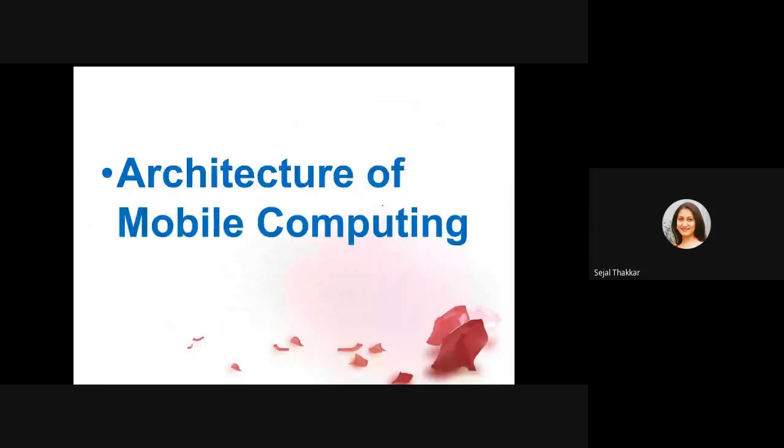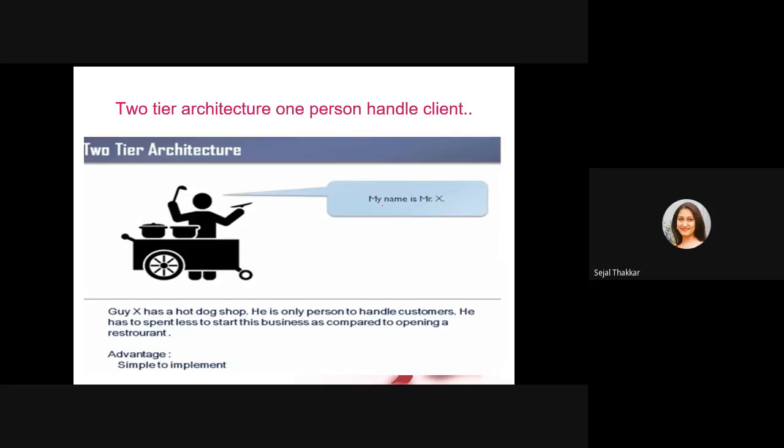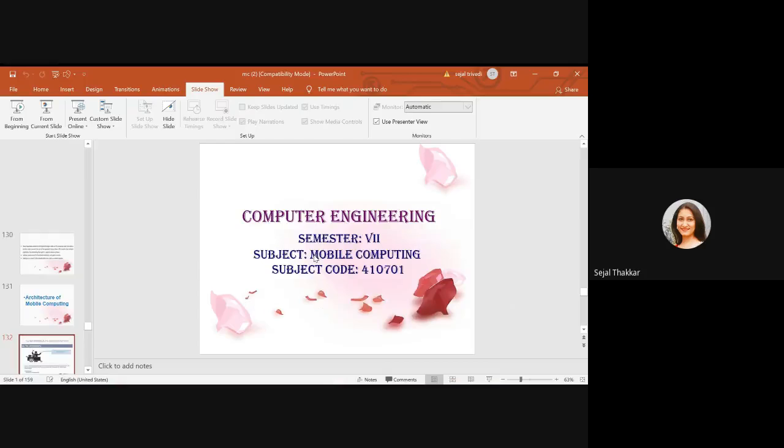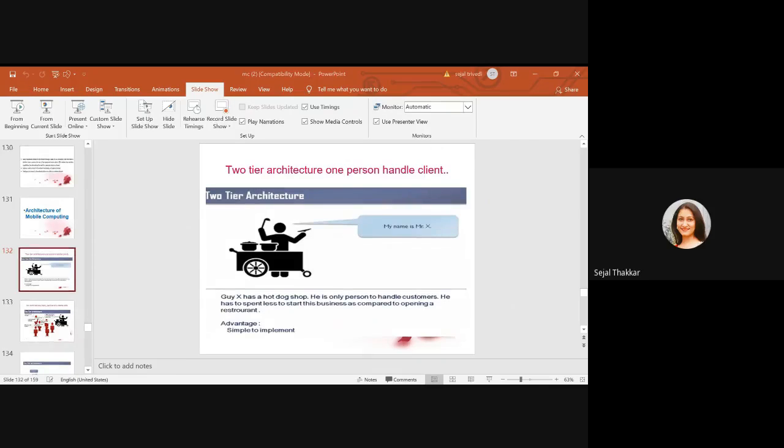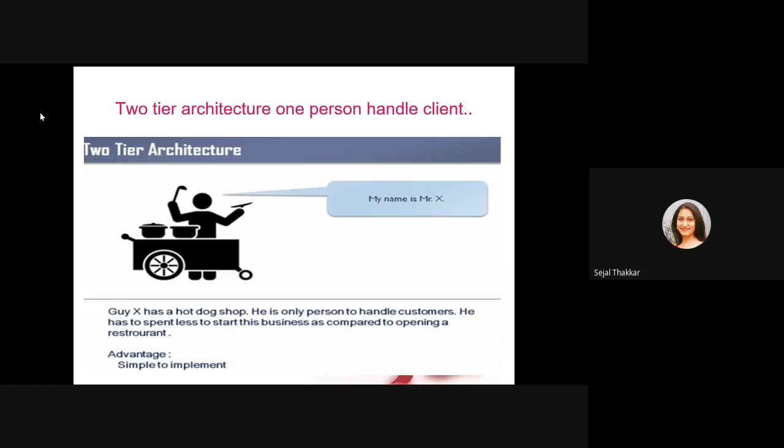Now we will see the architecture. I told you the difference between 2-tier and 3-tier architecture. When I'm having 2-tier, so what is the problem with this 2-tier architecture?